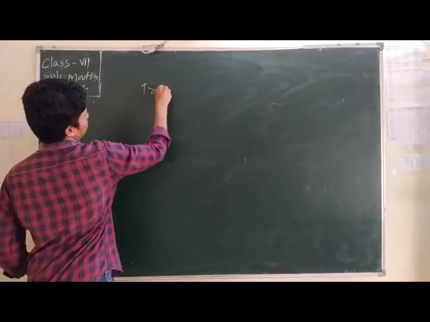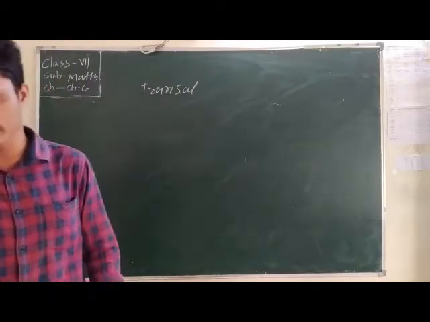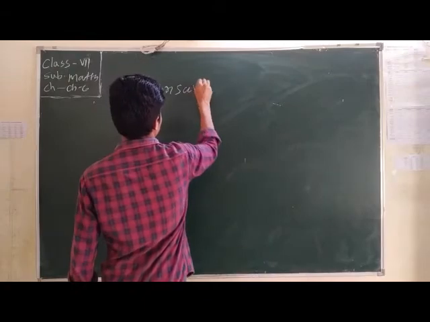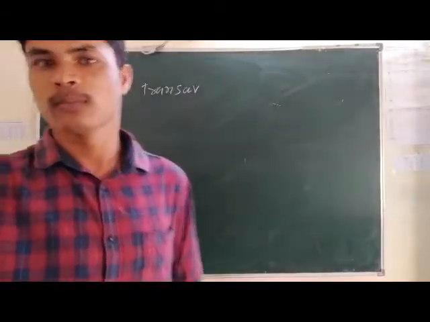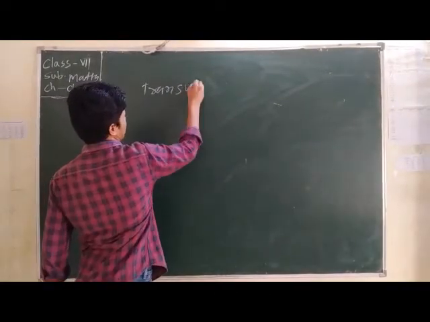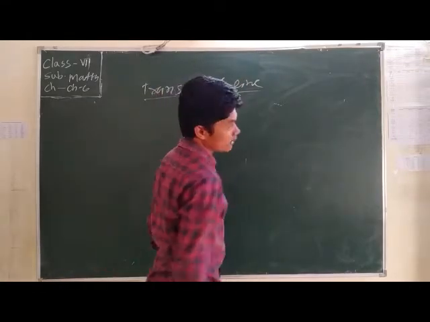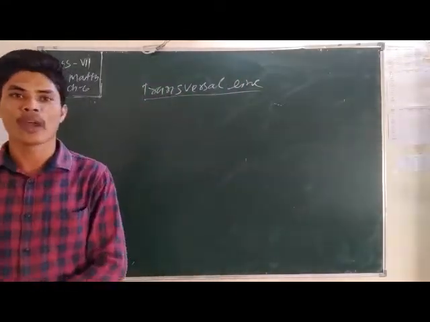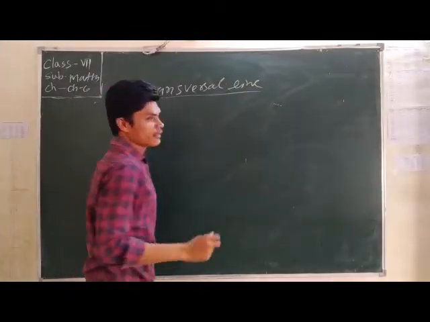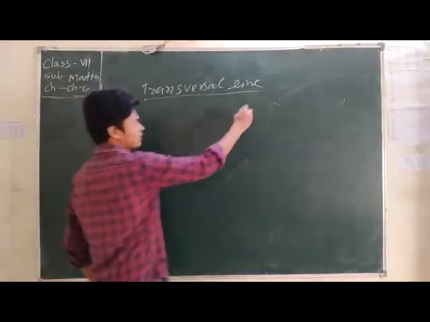Transversal line means when two lines can intersect in two distinct points. Okay, two lines can intersect into two distinct points. That is called transversal lines.